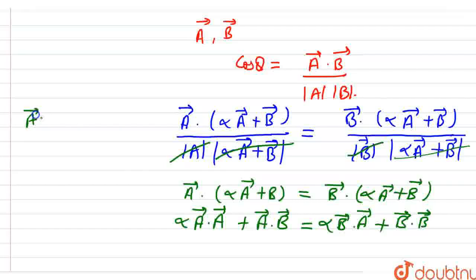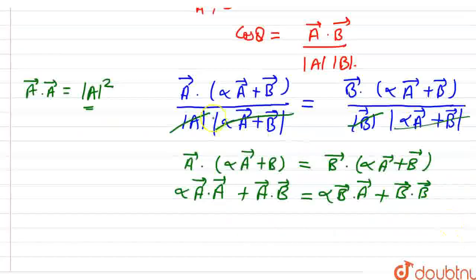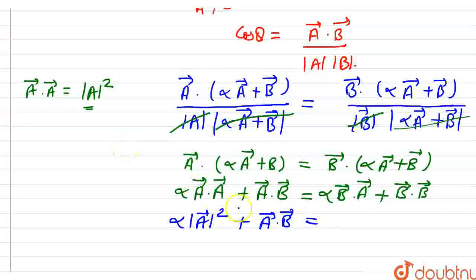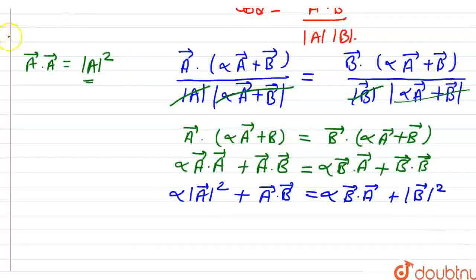And we know that a vector dot a vector is equal to magnitude of a vector squared, and it is given that a vector and b vector are unit vectors. So we can write alpha times magnitude of a vector squared plus a vector dot b vector is equal to alpha times b vector dot a vector plus magnitude of b vector squared. Since both are unit vectors, it comes out as alpha plus a vector dot b vector equal to alpha times b vector dot a vector plus 1.